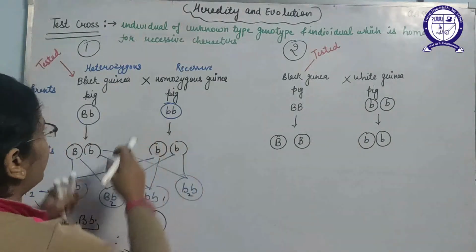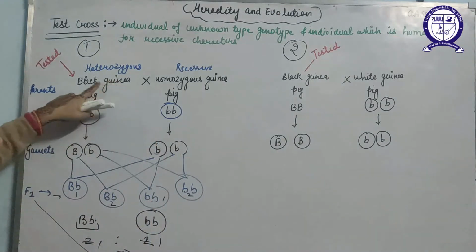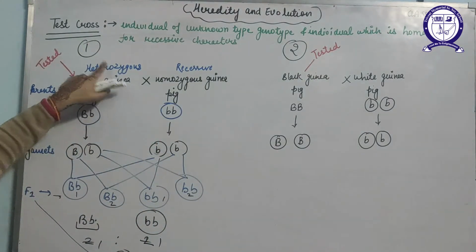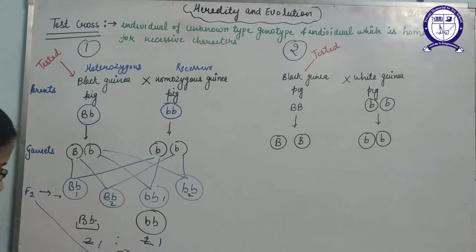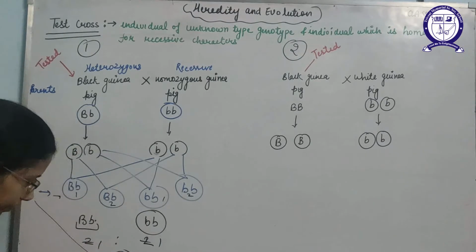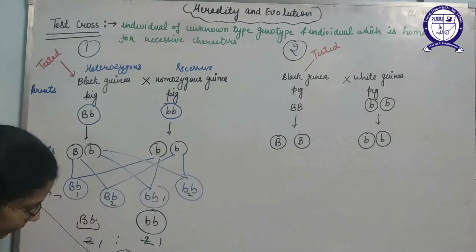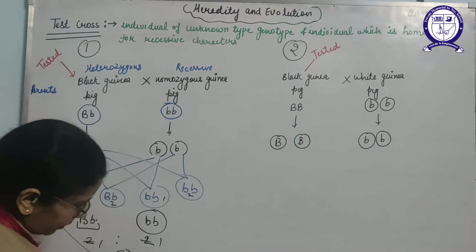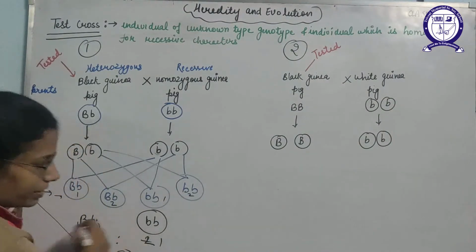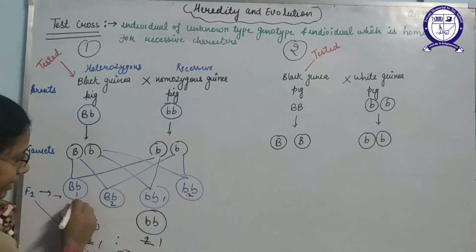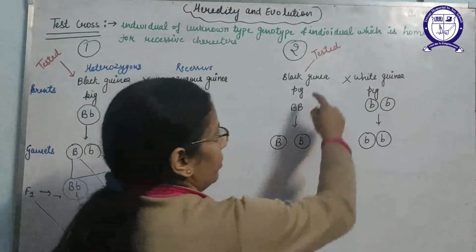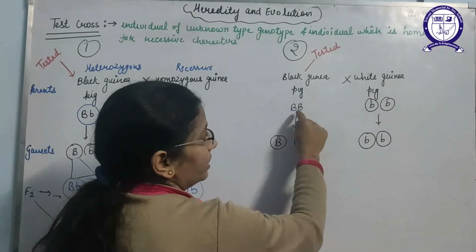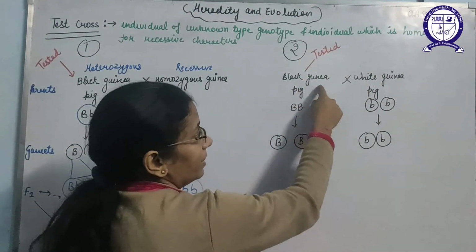So in the first case I have taken the unknown genotype of the heterozygous organism, where we find that we can get two types of results here. Yes, 1:1 can indicate that one will be black and one will be white, because these will indicate the white and these two will indicate the black. In the second case, we need to find out this one, but it is a homozygous black guinea pig.